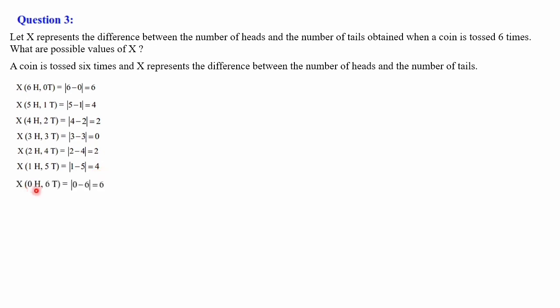Next is 0 heads, no head, and all the outcomes you are getting as tails. So 0 heads and 6 tails, that is modulus of 0 minus 6, which is 6. So these are the possible values of x. The possible values of x are 6, 4, 2 and 0. One time writing is enough.